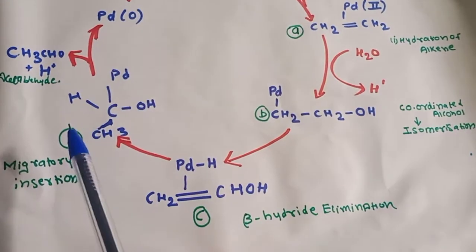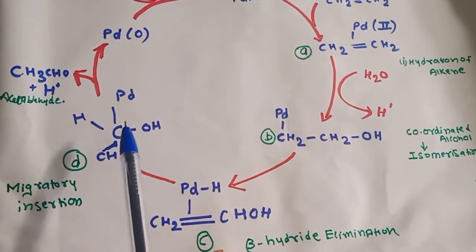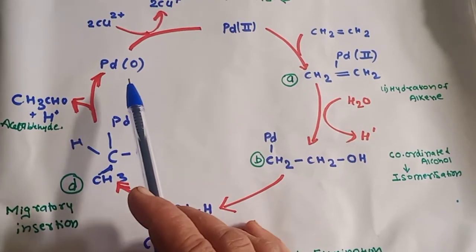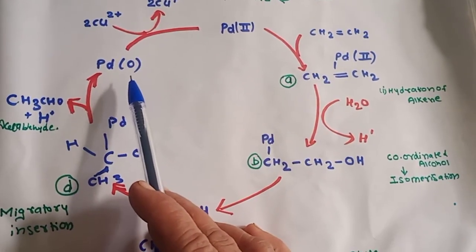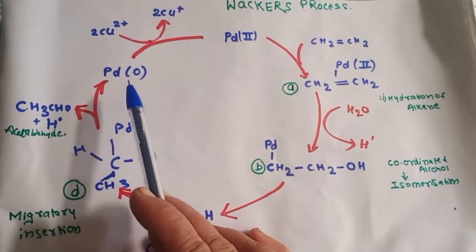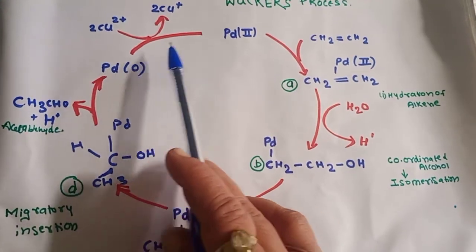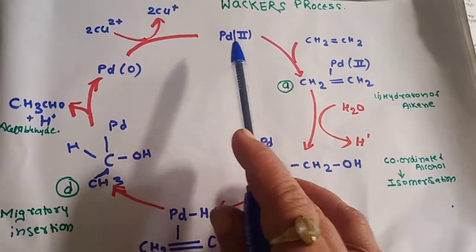And in the next step, what happens here? This will form the acetaldehyde and the palladium will be removed, and the palladium here is in the zero oxidation state. Again this will be further oxidized with the help of our copper catalyst to palladium 2 plus. Means this is a whole cycle.